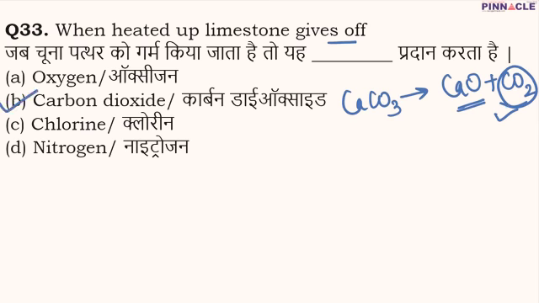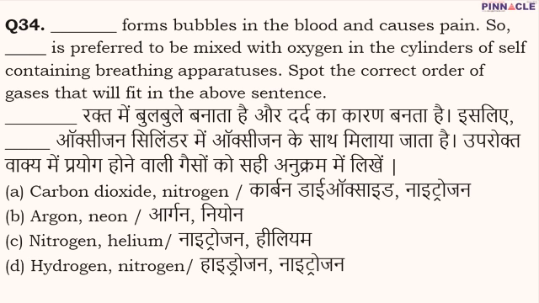Now talking about question number 34. For question number 34, we have to fill in the blanks. The first blank: dash forms bubbles in the blood and causes pain. The second: dash is preferred to be mixed with oxygen in the cylinders of self-contained breathing apparatuses. Spot the correct order of gases that will fit.